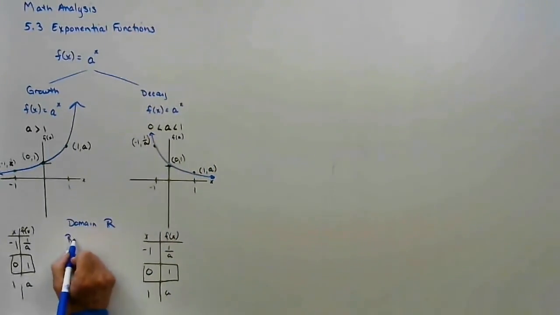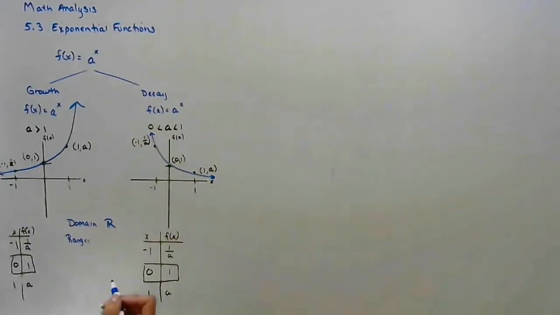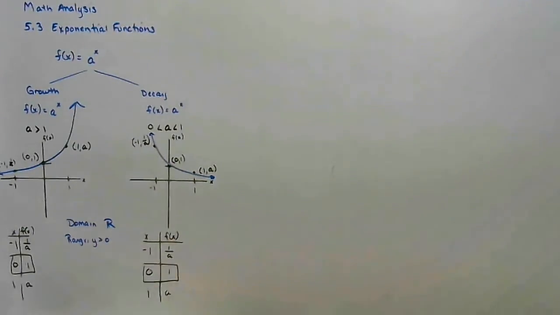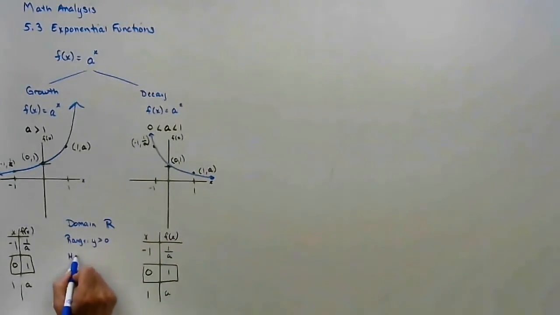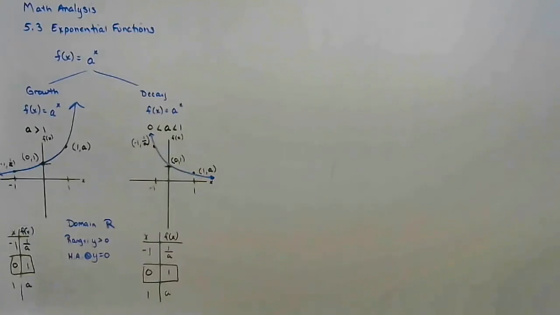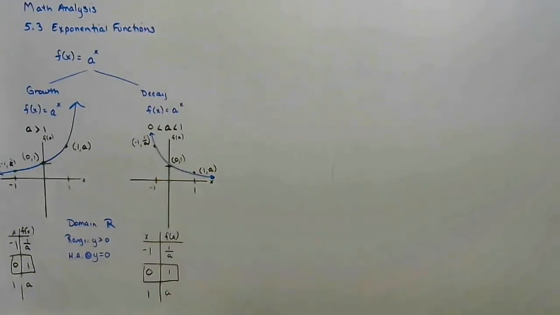The range, you'll notice, is always positive. The range is always from 0 to infinity. And we always have a horizontal asymptote along the x-axis, y equals 0, unless, of course, our graph has been shifted. Okay? So let's take a look at a couple of basic examples and notice what we end up with.